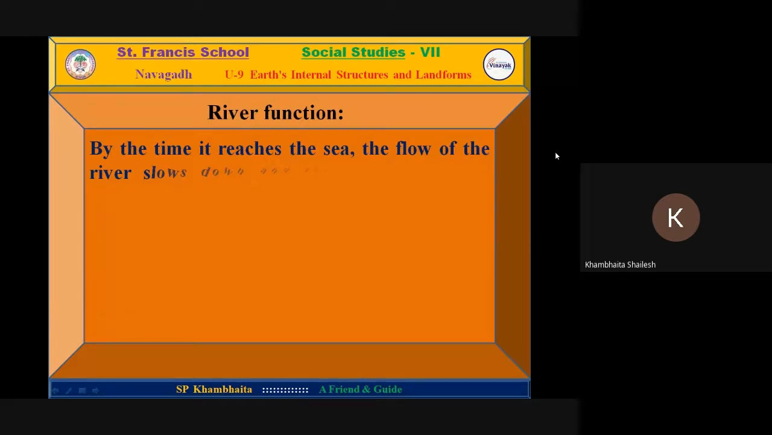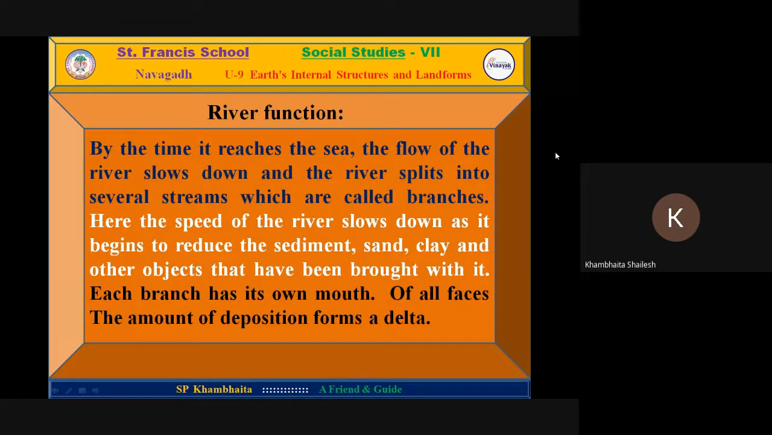Now, next slide, it will be read by. Again, repeat, don't type or comment now. Yes.